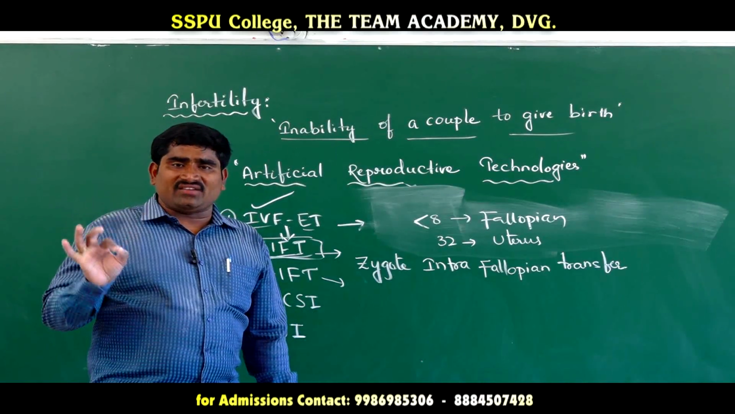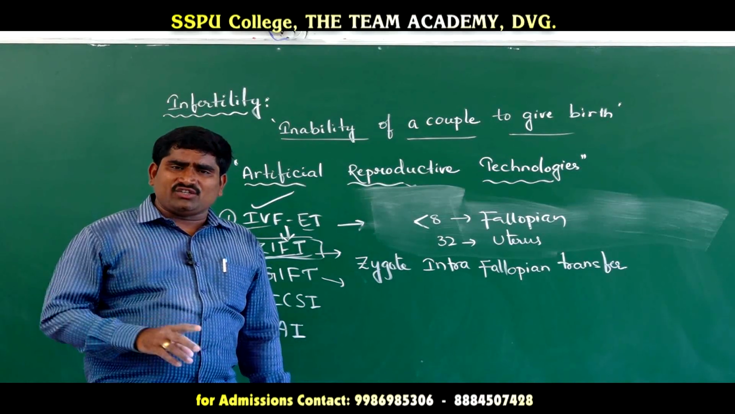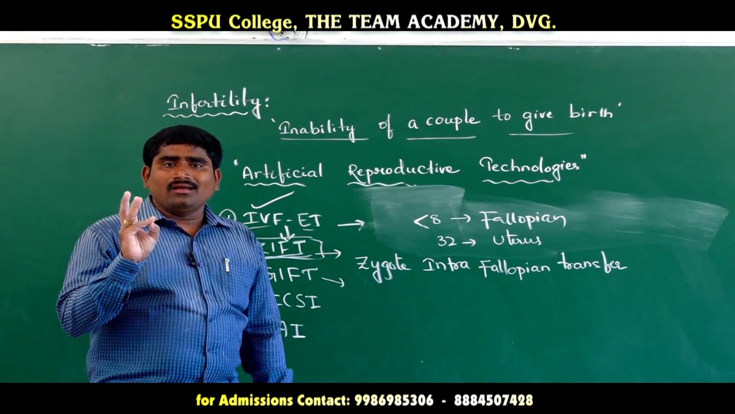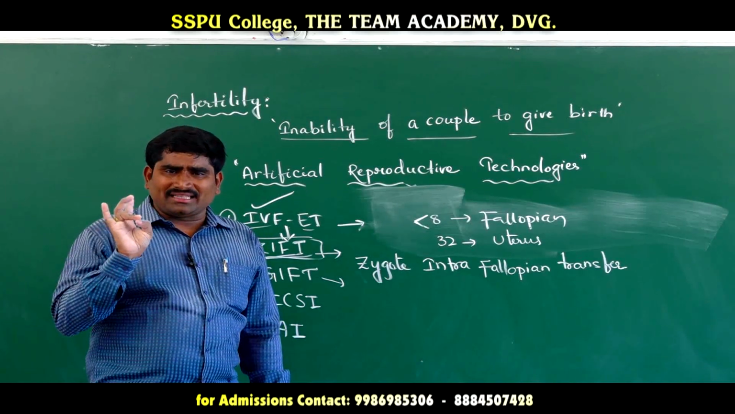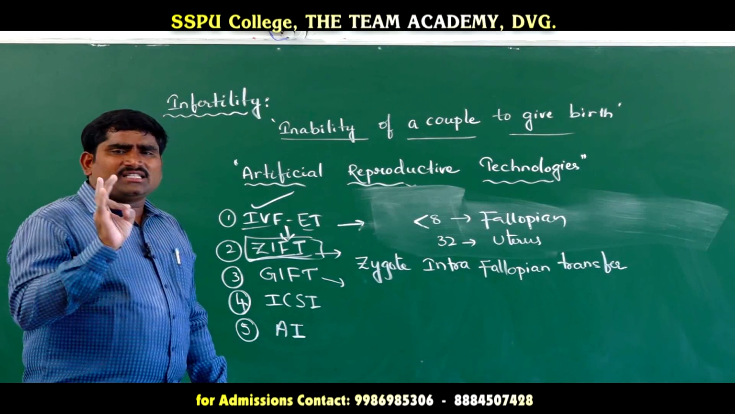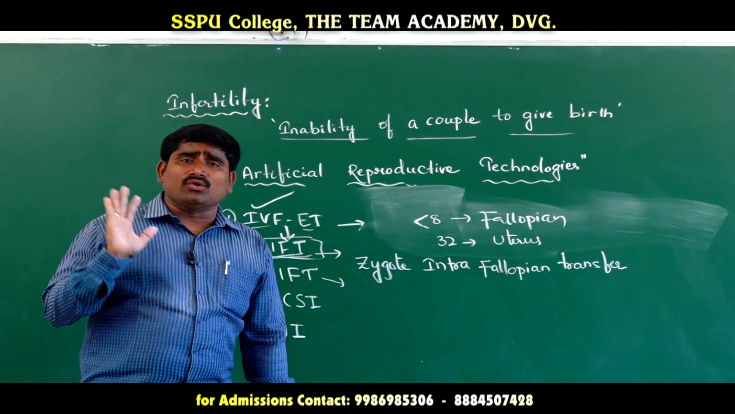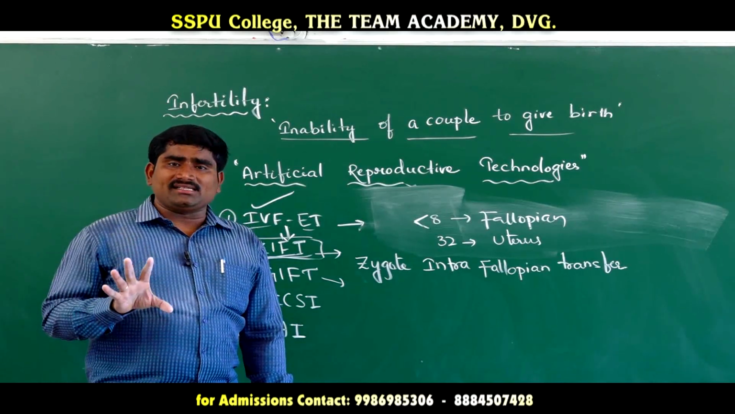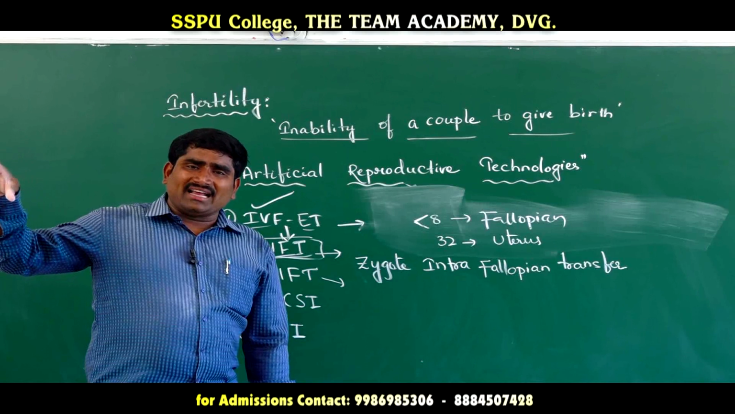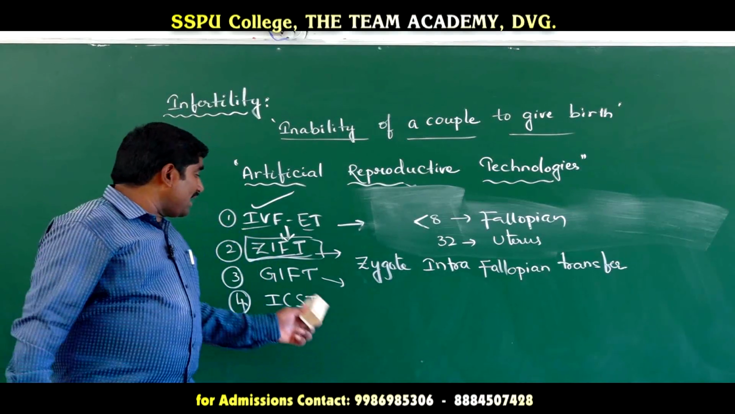This is GIFT. When the GIFT method is used, internal fertilization happens, and this method is not at all related to the male. It is completely related to the female. When a female is not able to produce gametes or egg cells, the egg should be taken from another female and kept inside the reproductive tract of this female.